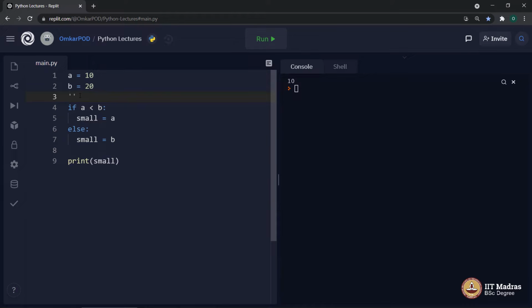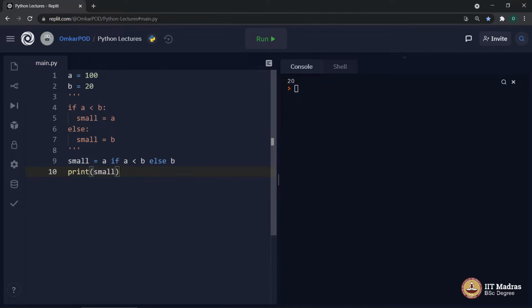So let me first comment this code. Now I will write that single statement which has the same effect as these 4 lines. Small is equal to A if A is less than B, else B. Now let's first execute, and the output is 10 because A is less than B. What if I make it 100? Now the output is 20. And that's exactly how even these 4 lines of code were working.